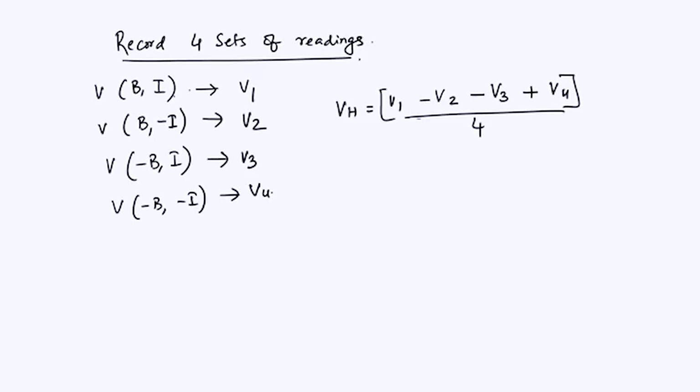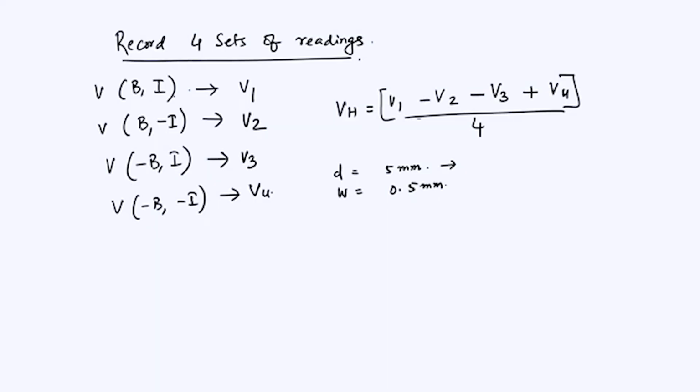Okay, and you repeat the measurements with whatever values of magnetic field and current are available to you, and usually the length of the sample, that is d, is about 5 mm, and w is very small, around 0.5 mm. Okay. And the width of the sample, which is the thickness of the sample, so to say, is 0.5 mm.